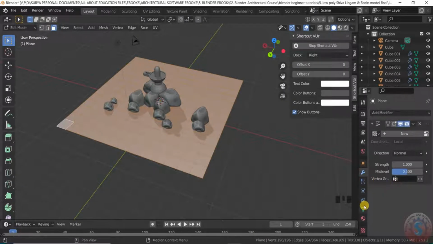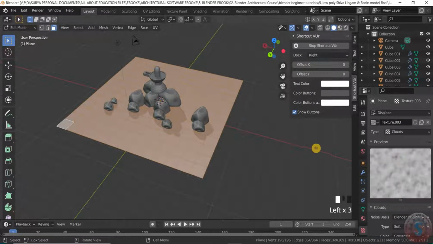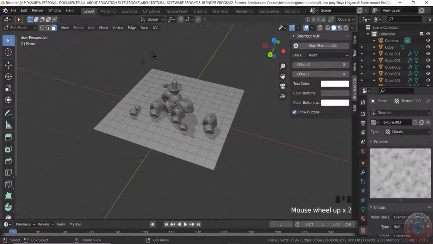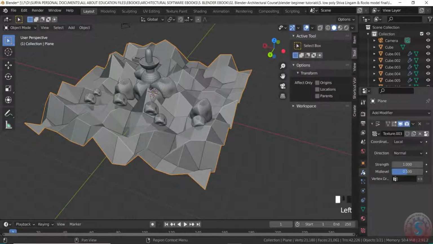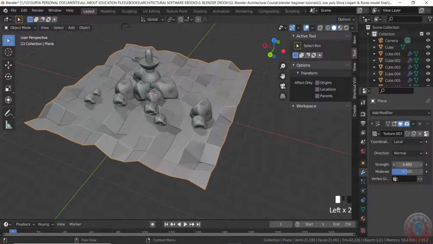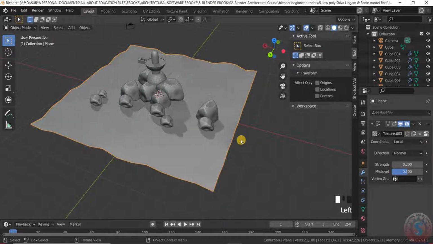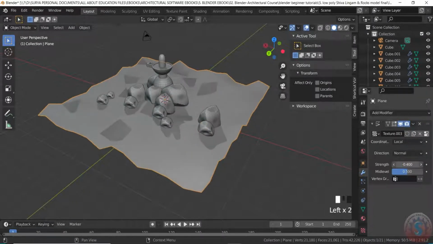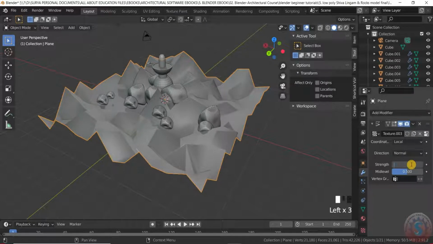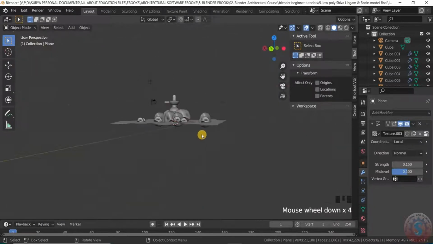After giving the displace, set the displace texture to clouds in the texture properties, and go into the object mode. You can observe the displacing effect. And go into the modifier, reduce the strength to somewhat like this, and give the shade smooth here to smooth this. Like this you can observe. You can also decrease the strength to 0.15. This is okay. Like this you can create the effect.